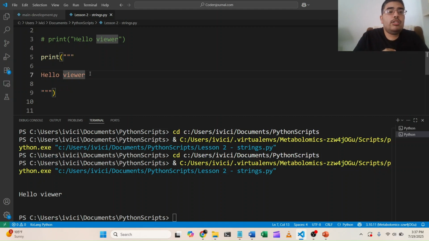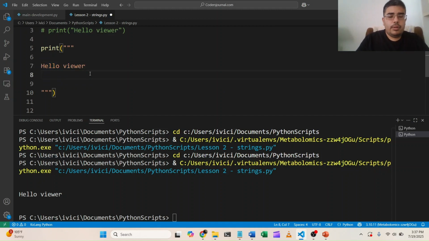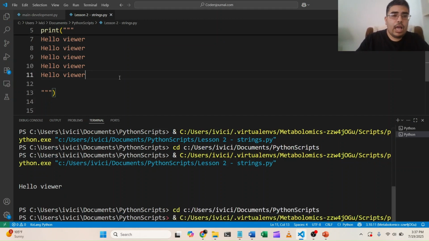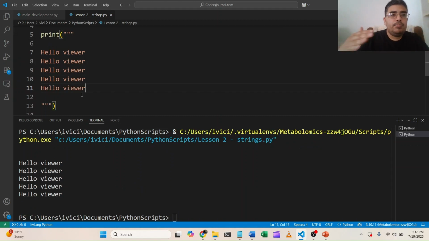But what if you wanted to print hello viewer multiple times? You could always copy and paste it and run it that way, but it takes a lot more time to type out all that information. There's an easier way to print out hello viewer 5 times.